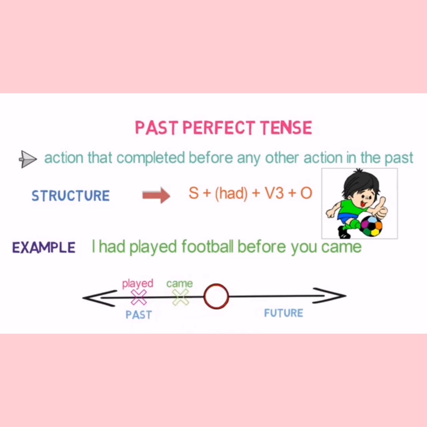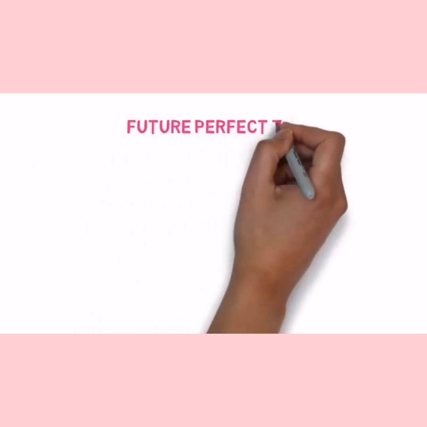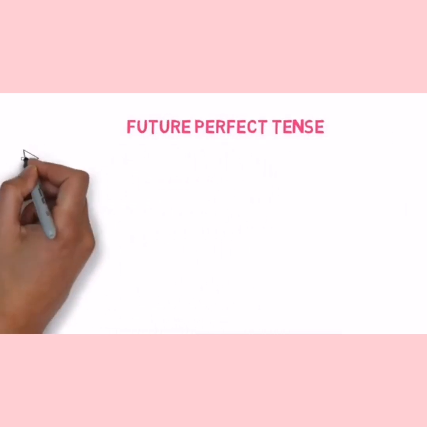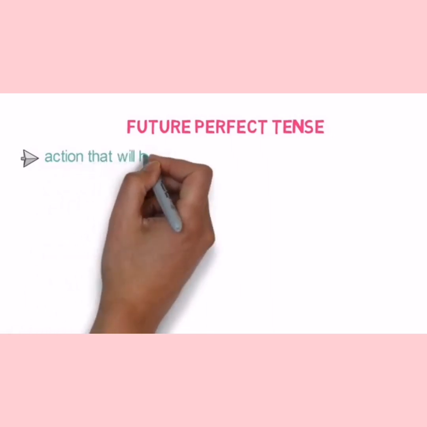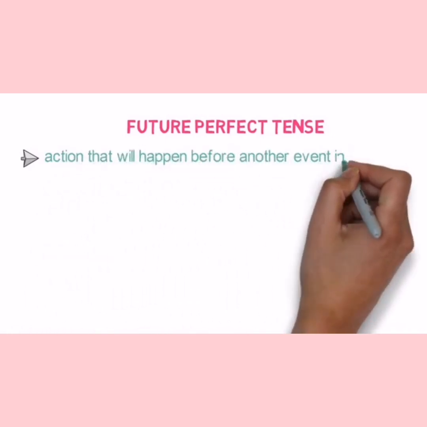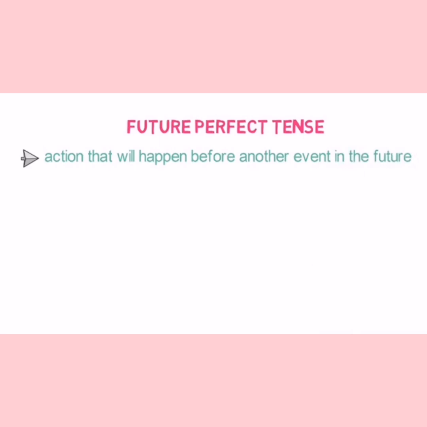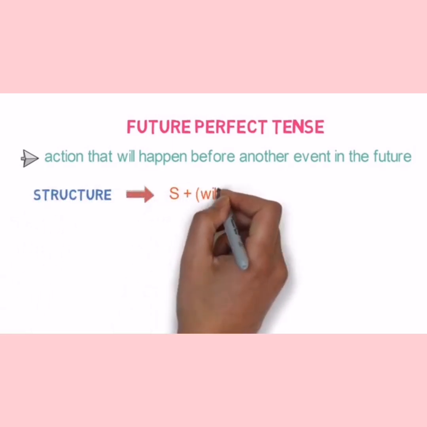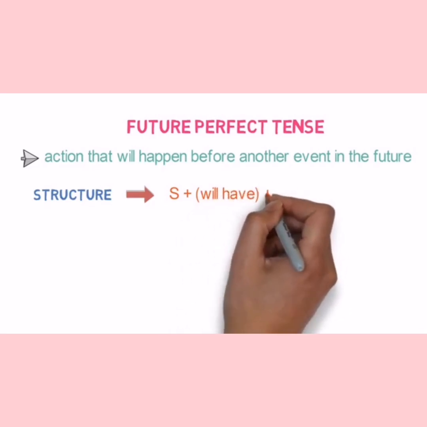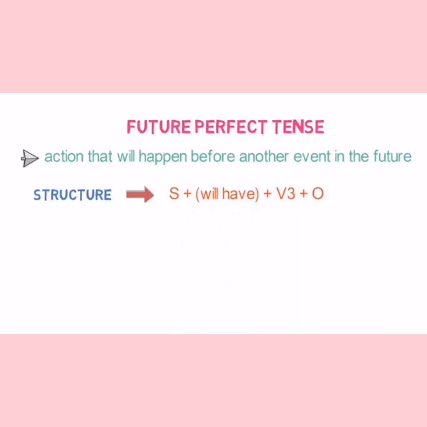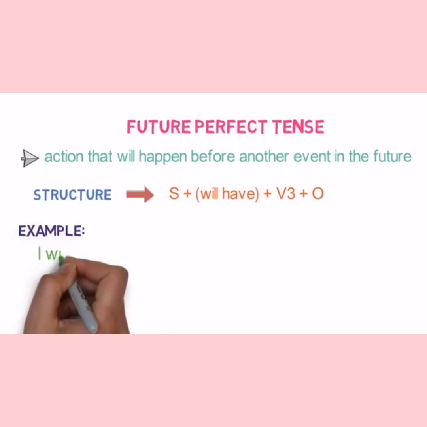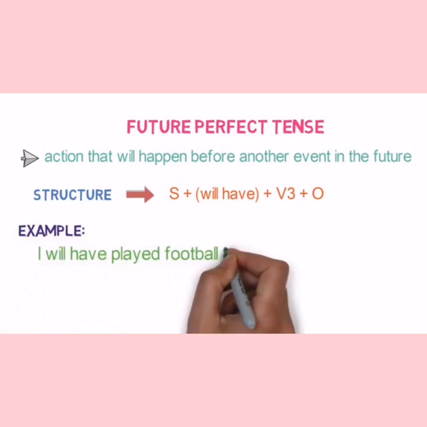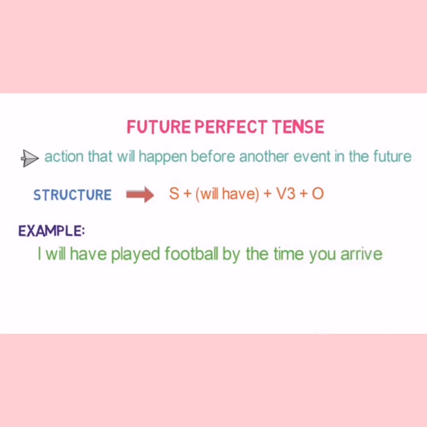Now coming to the next tense, that is future perfect tense. It refers to an action that will happen before another event in the future. Now we are comparing two events in the future. Okay. The structure will be subject plus will have or shall have plus verb third form plus object. Yes? Like for example, I will have played football by the time you arrive.